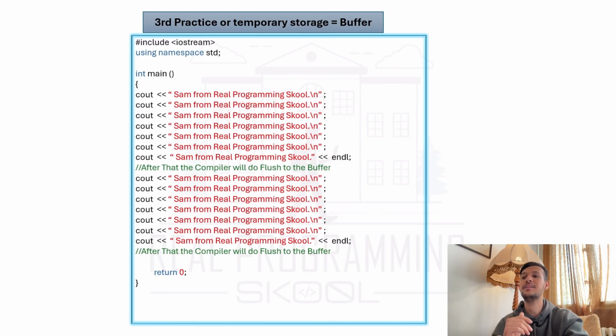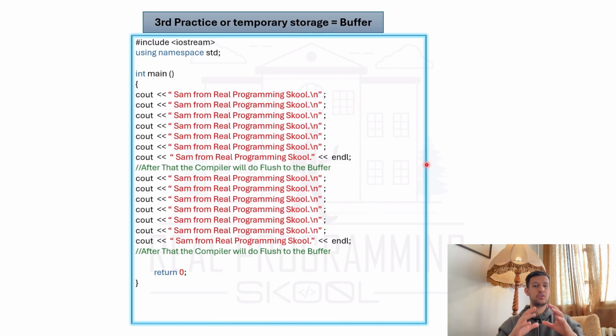The third practice is about how we use these with the lines of code that we have in our program. Let's assume that we have an application containing 1,000 lines of code. In the first 50 lines of code, I will use just \n to not make the compiler busy and just check the code. And in line of code number 51, I will use one endl to make the compiler flush the buffer and not let the buffer become full, so it doesn't make our application performance slow. So this is the best practice. The third practice is the best practice.